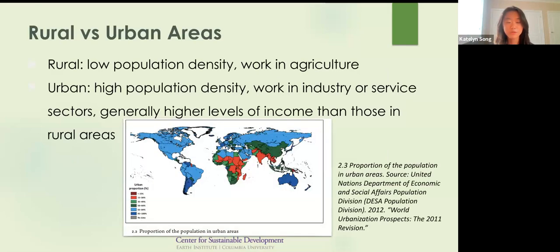Next, let's analyze the inequality between rural and urban regions. In urban areas, people usually live in densely settled areas, so the population density is very high, and they typically work in the industry and service sectors. On the other hand, there is a very low population density in rural areas, and many people work in the agricultural sector.